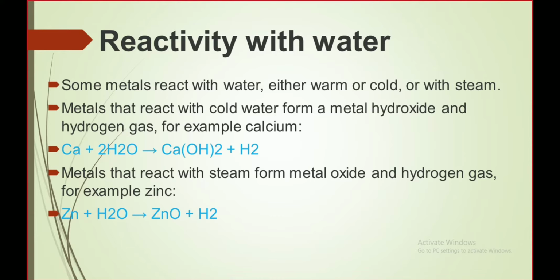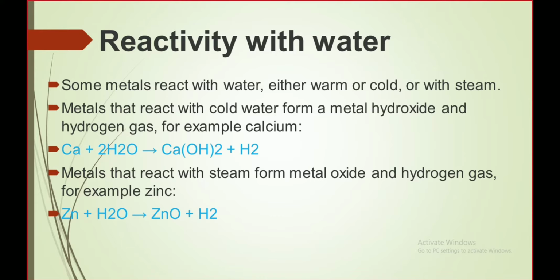So potassium till magnesium, they are reacting with the cold water, and from zinc onward, they do not react with the cold water. If you remember the reactivity series, you know that in the reactivity series, potassium, sodium, calcium, magnesium, and then further from aluminium, even aluminium does not react with the cold water.